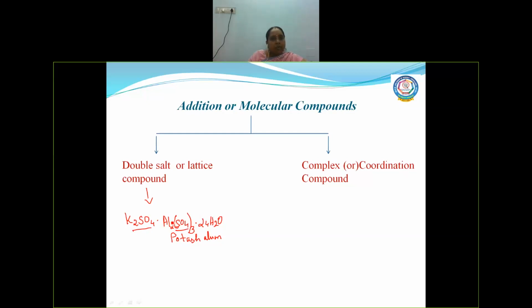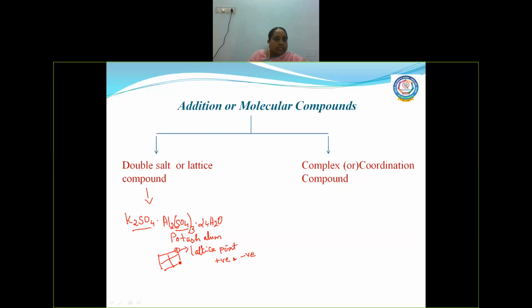And why are they called lattice compounds? Because they maintain a lattice structure like this. In this lattice structure, these are called lattice points, and at these points positively and negatively charged ions will be fixed.